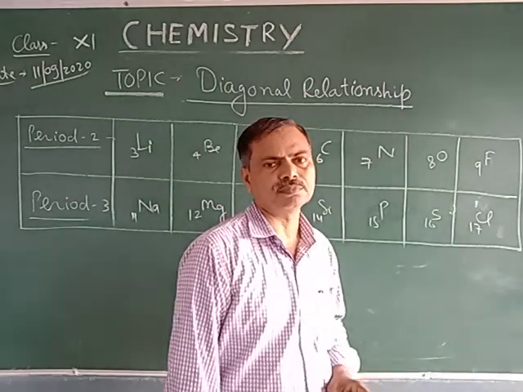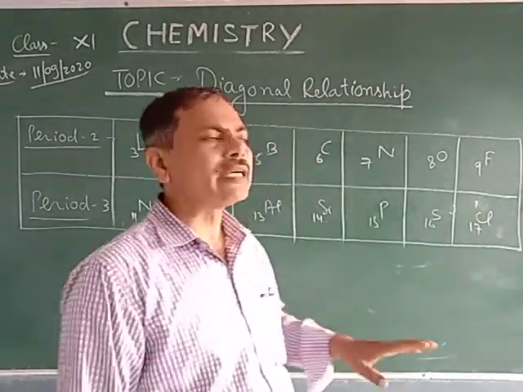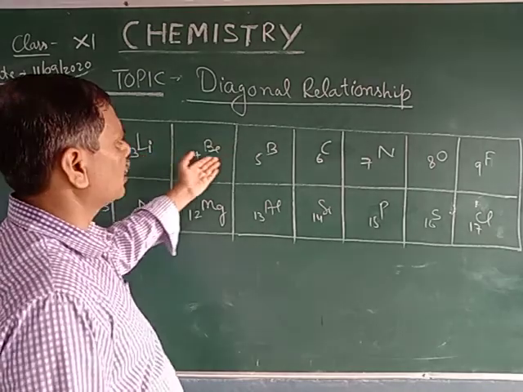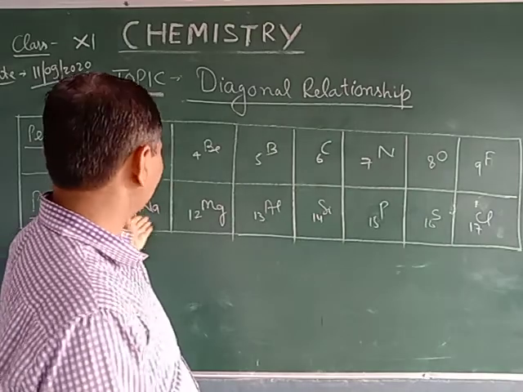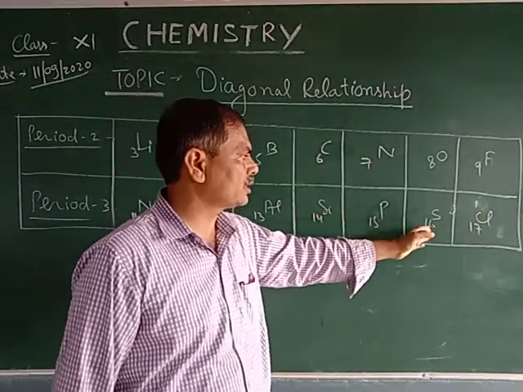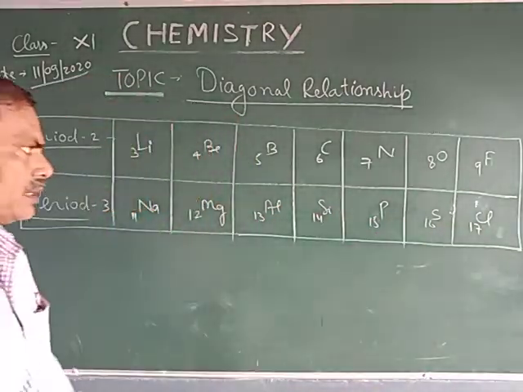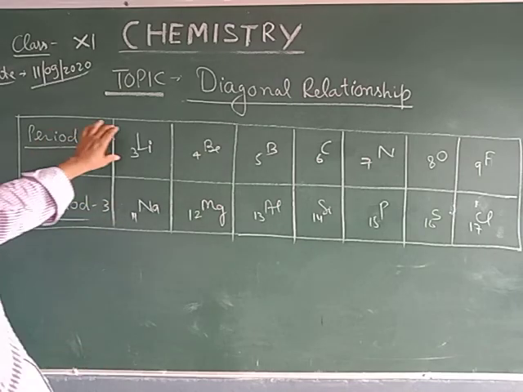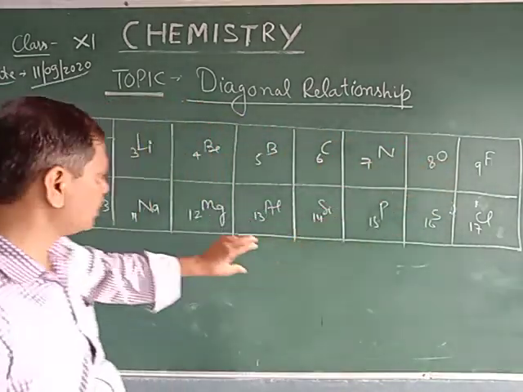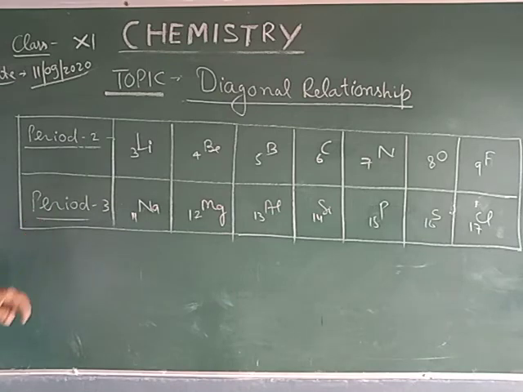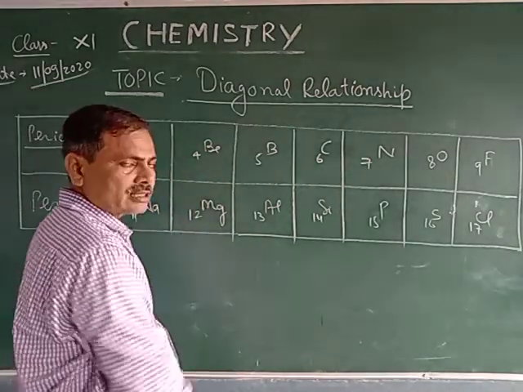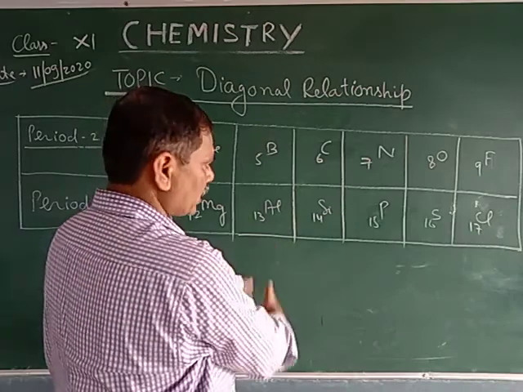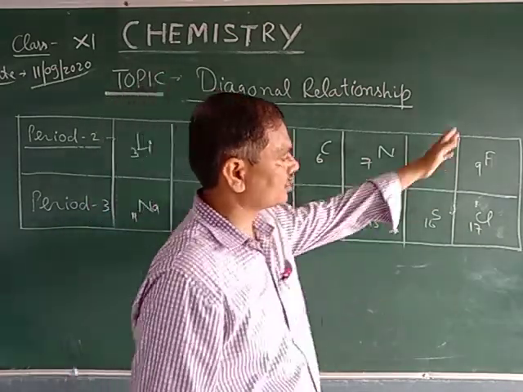Diagonal relationship. In period number 2 these elements are present: lithium, beryllium, boron, carbon, nitrogen, oxygen, and chlorine, and in period number 3 sodium, magnesium, aluminum, silicon, phosphorus, sulfur and chlorine are present. Lithium and sodium are present in the same group, beryllium and magnesium are present in the same group, boron and aluminum are present in the same group, likewise halogens are present in the same group.